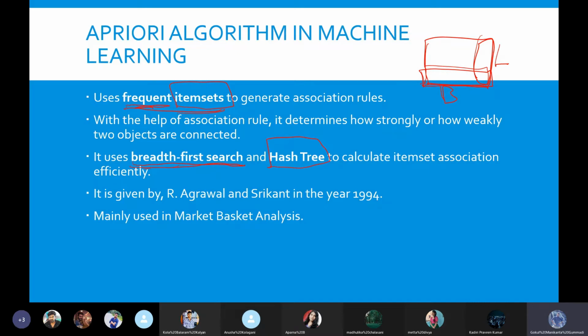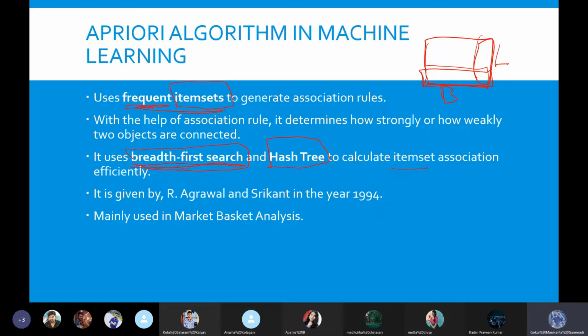I will show you an example in the next slide, where you can understand how the hash tree looks and how the breadth first search is applied on it to calculate the item association, or the strength of two items or more than two items, a set of items. If the strength of the items is more, then the chances of customers purchasing them together will be high.